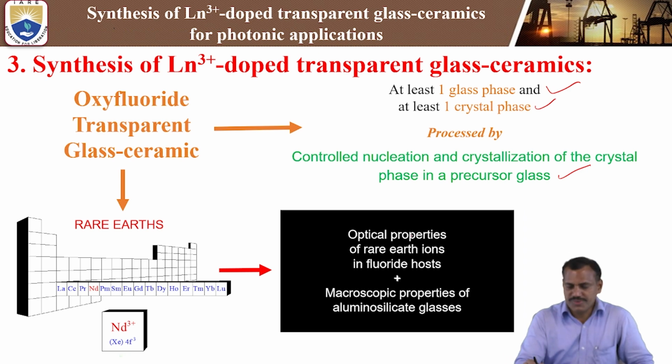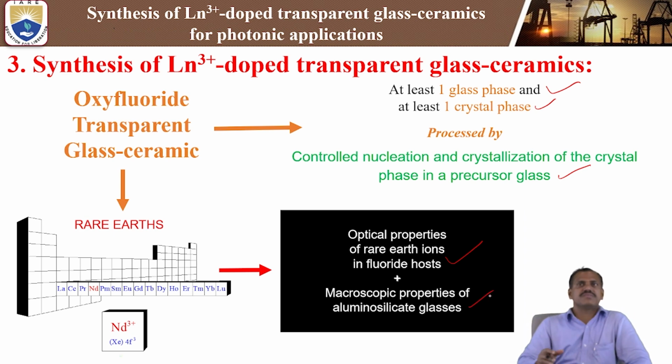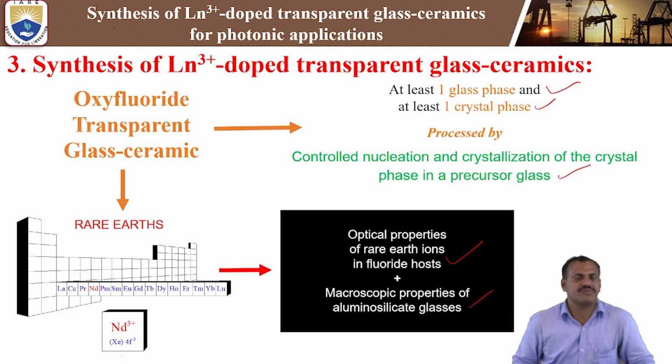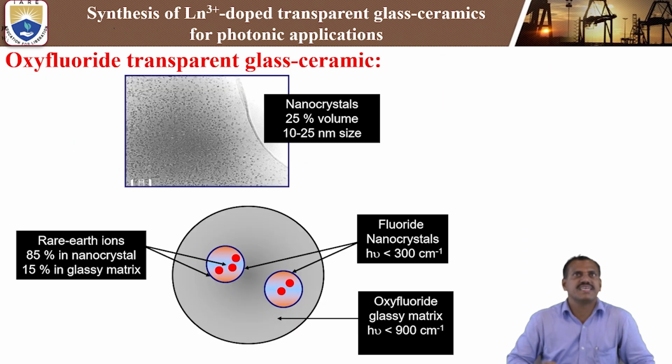That is the optical properties of rare earth ions in fluoride crystals and the macroscopic properties of luminous glass. The macroscopic bulk properties - glass means bulk property. That is, we are going for microscopic. That means oxyfluoride nanocrystal size, from macro to nano. So see here, this is the oxyfluoride transparent glass ceramics.